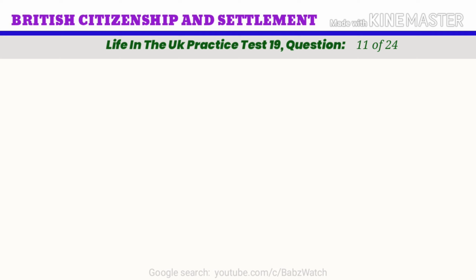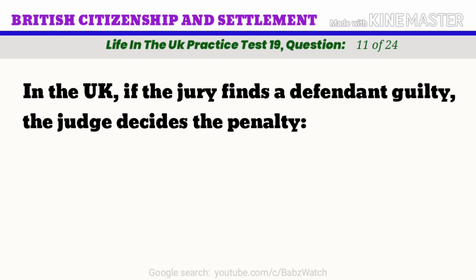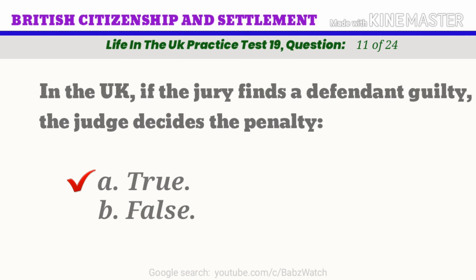Life in the UK practice test. Question 11 of 24. In the UK, if the jury finds a defendant guilty, the judge decides the penalty. A. True. B. False. The correct answer is A. True. This statement is true.